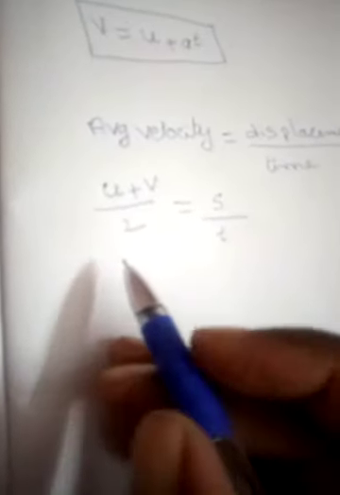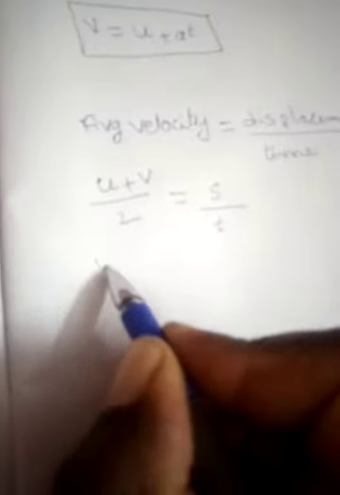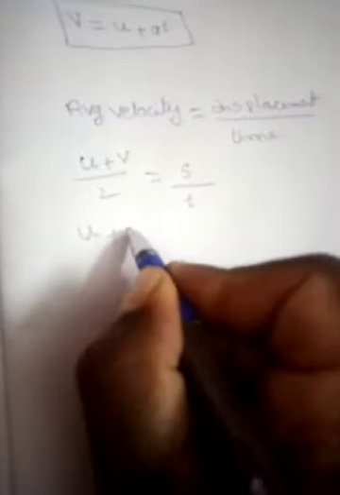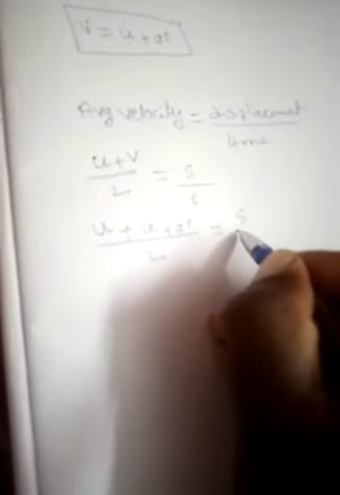We just have to substitute u plus at in the place of v. So u plus, from equation 1 v is equal to u plus at, substituting for v, u plus at by 2 is equal to s by t.